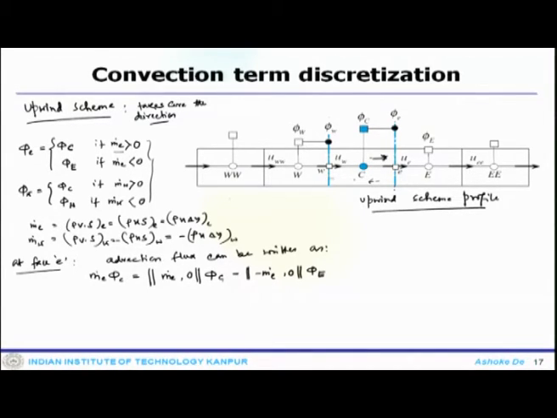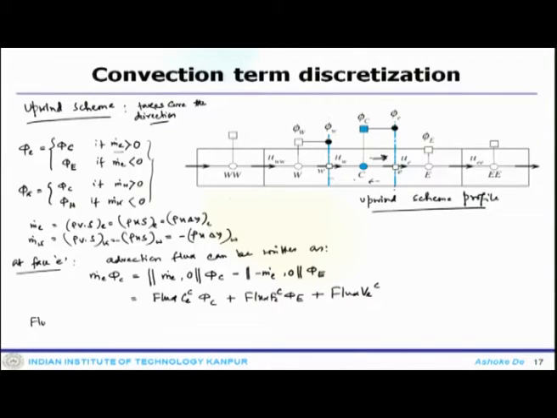Which can also be written as flux C E convection phi C, flux F E convection phi E, flux B E convection. So, it provides you all these coefficients.